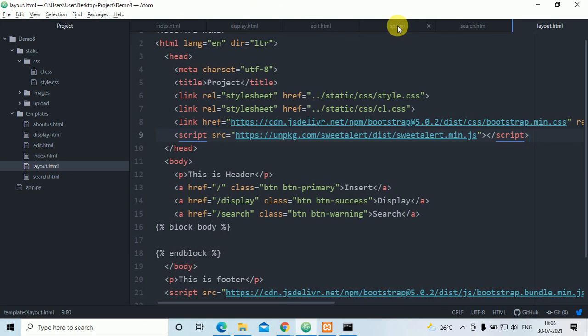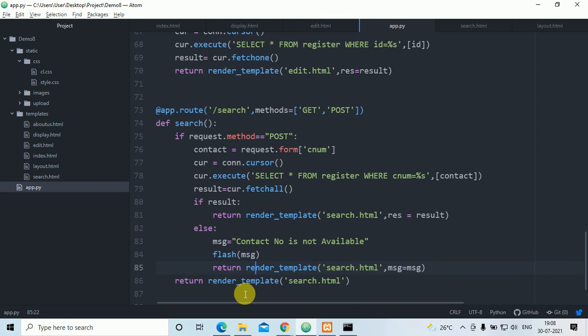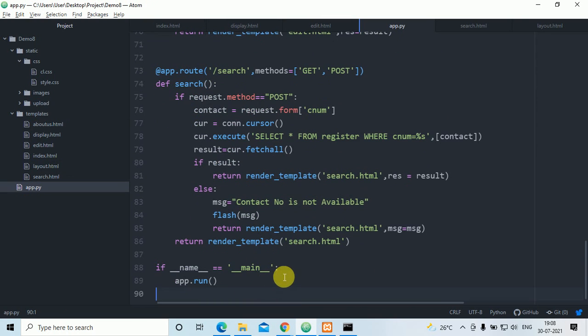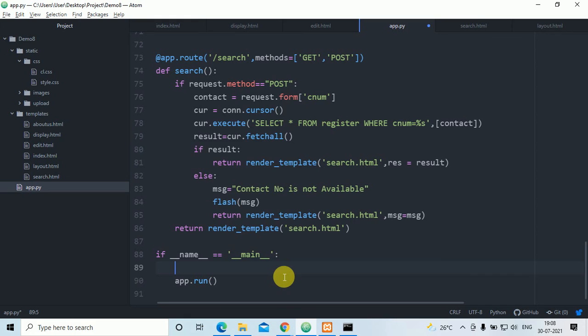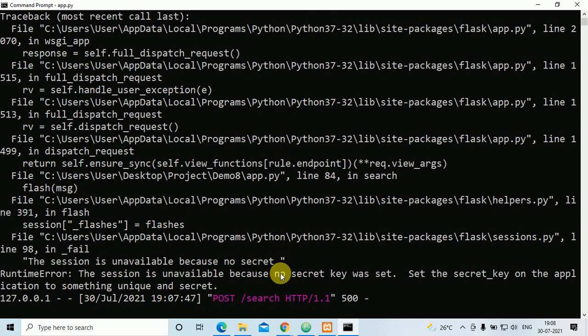Here I'll go app.py. This secret key is like this, nothing else, only just you have to put 1 2 3 4 like this. Something secret key you can put like this.